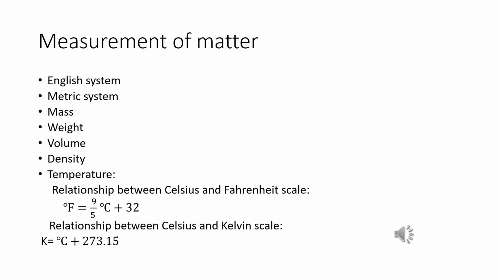The relationship between the Celsius scale and Fahrenheit scale is: degree Fahrenheit equals 9 by 5 times the degree Celsius value plus 32. We will get the Fahrenheit value. And the relationship between the Celsius scale and Kelvin scale is: Kelvin equals degree Celsius plus 273.15. Temperatures below 0 degrees Celsius, that is negative values, are possible on the Celsius scale, but in the case of the Kelvin scale, negative temperature is not possible.